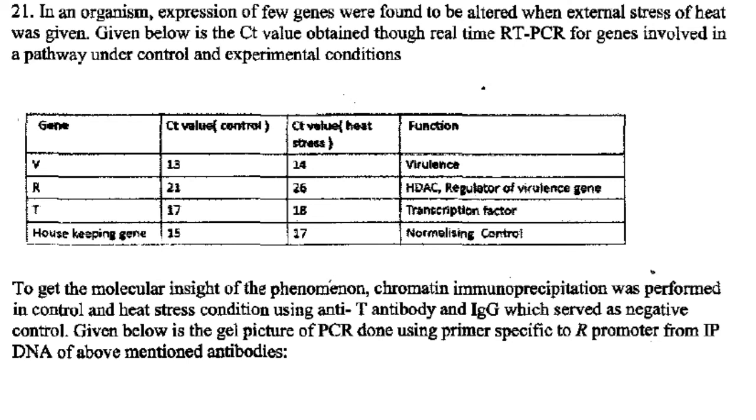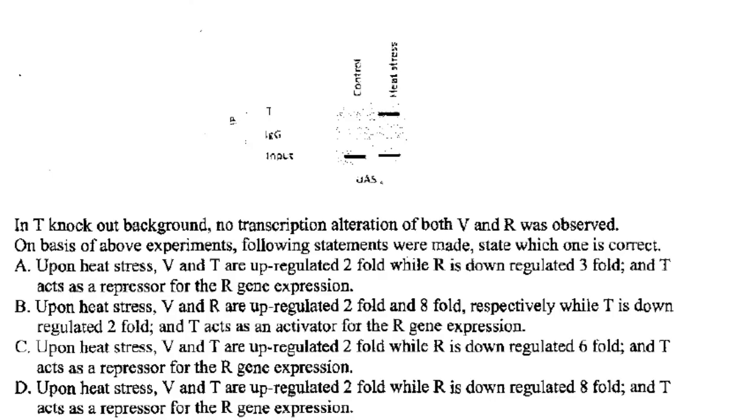To get the molecular insight of the phenomenon, chromatin immunoprecipitation was performed in control and heat stress condition using anti-T antibody and IgG, which served as negative control. Given below is the gel picture of PCR done using primer specific to R promoter from IP DNA of the above mentioned antibodies. Actually the gel picture, that is the blot picture, sorry, it was not clear. You can see this is the picture they have given, and it is not clear.